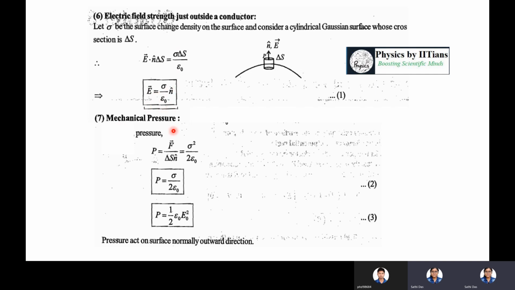And mechanical pressure. Whenever there is a force, here an electrostatic force, there should be a pressure. What will be the pressure? That is force per unit area, so F divided by delta S n cap, where n cap is the direction of the surface. So this will become sigma square divided by 2 epsilon naught. So the mechanical pressure is sigma square by 2 epsilon naught, or it can be written as P equals 1 by 2 epsilon naught E naught square. This pressure acts on the surface in the normally outward direction.